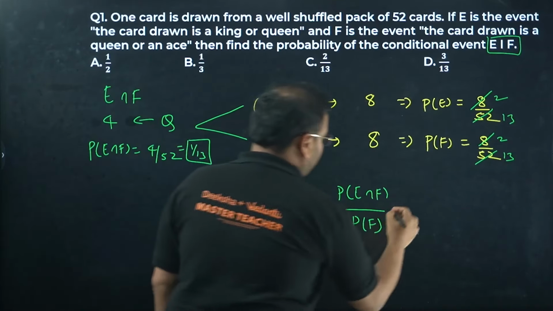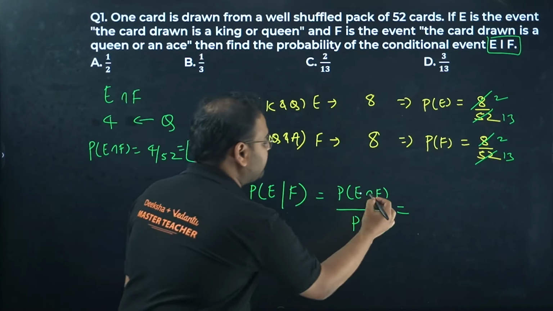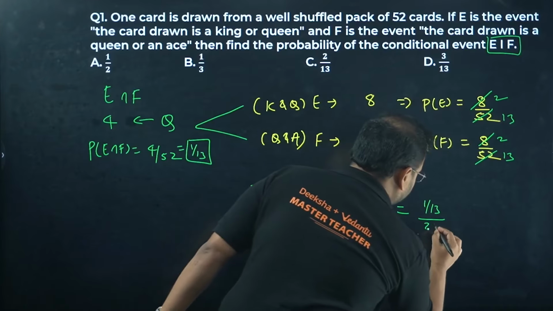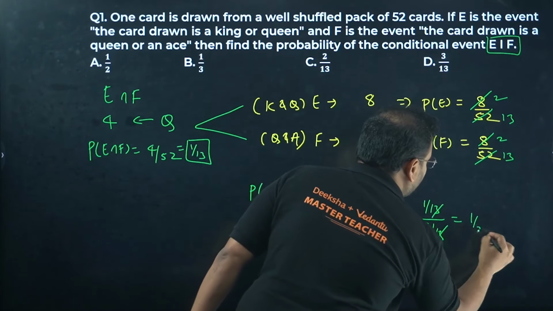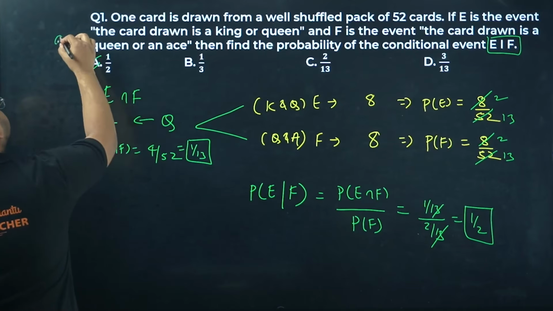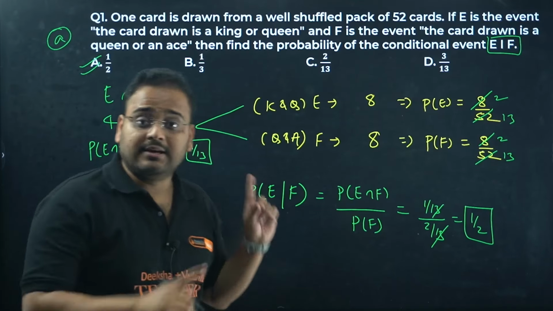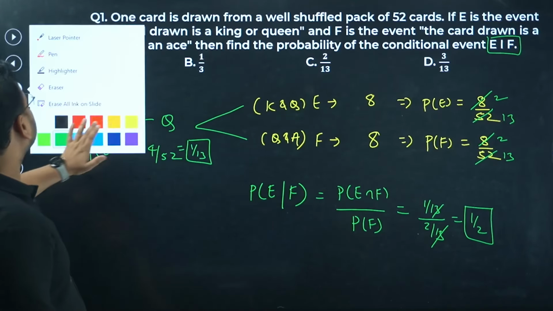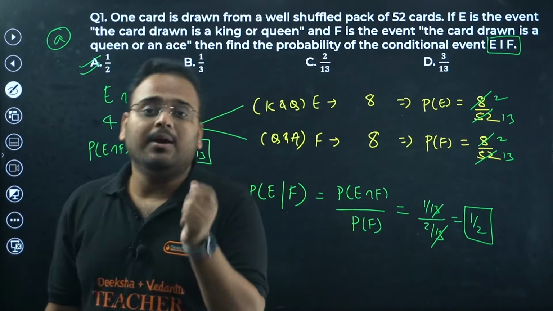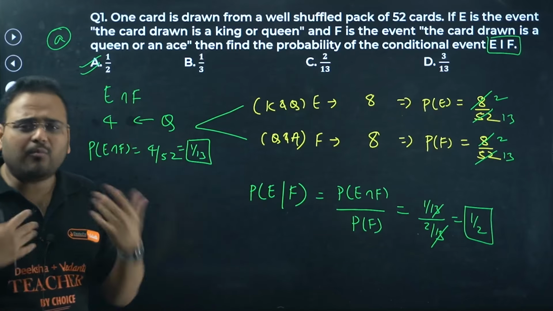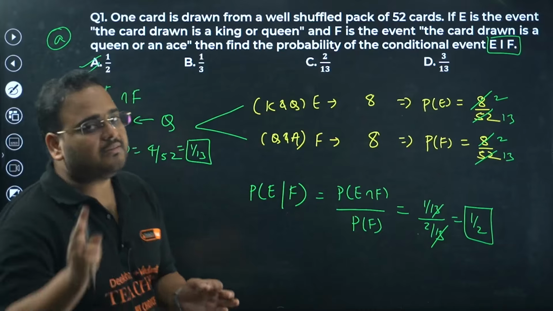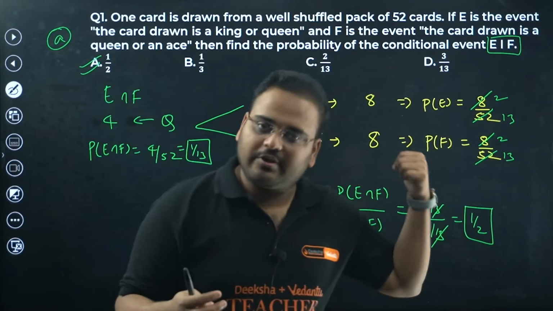Yes, it does. Now let's use all the values over here. We have P of E intersection F as 1 upon 13 and P of F as 2 upon 13. 13 and 13 cancel. Answer is 1 by 2, which is option A. Clear? Easy. So we have dealt with a very important concept which will play a big role for us to get 3 marks in our PU2, because a Bayes theorem question is almost confirmed and very easy. If you know conditional probability, any question in Bayes theorem can be solved using total probability and, of course, the partition concept we're going to learn right now.